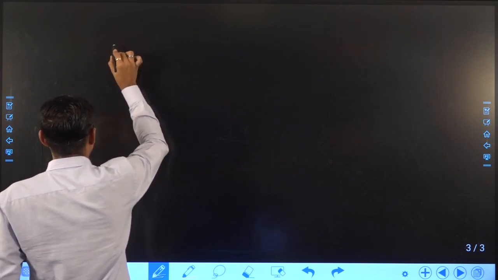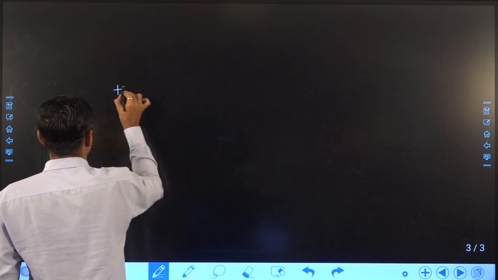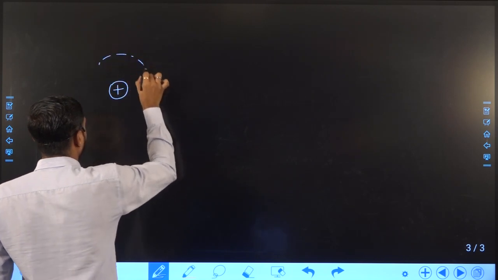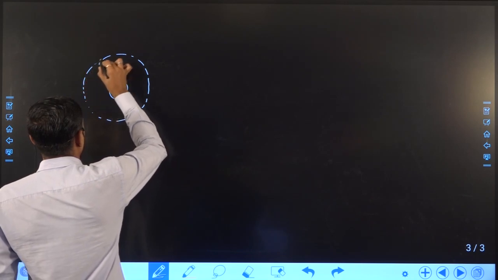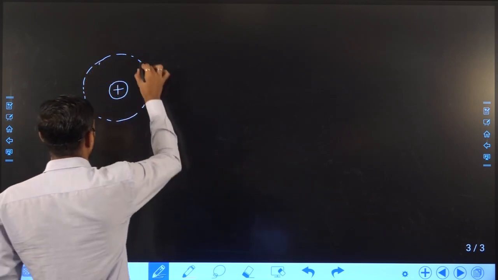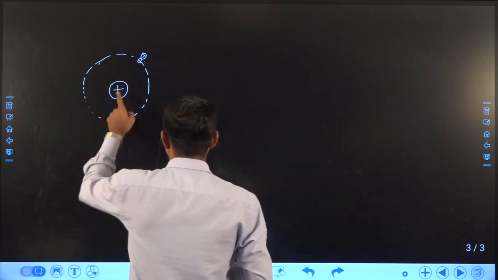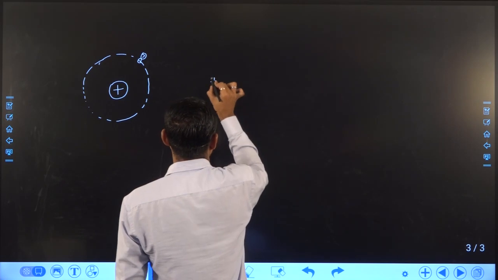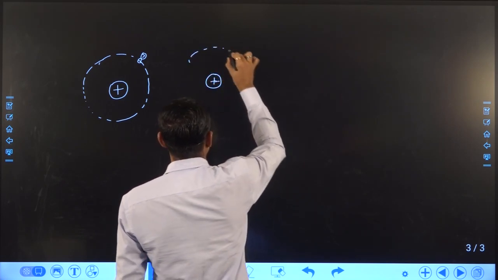Any atom has a nucleus, as we all know, and in specific orbits electrons are revolving, right? This is the picture for one element. Suppose we draw a second element, similarly the same thing.